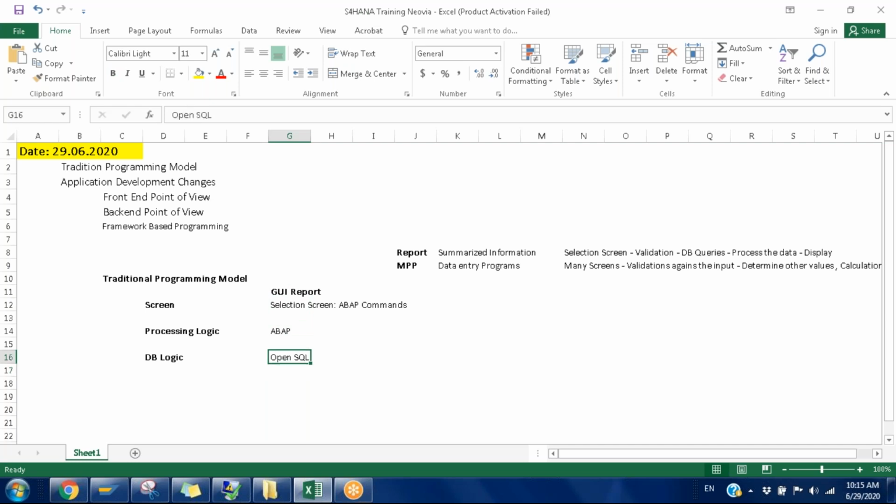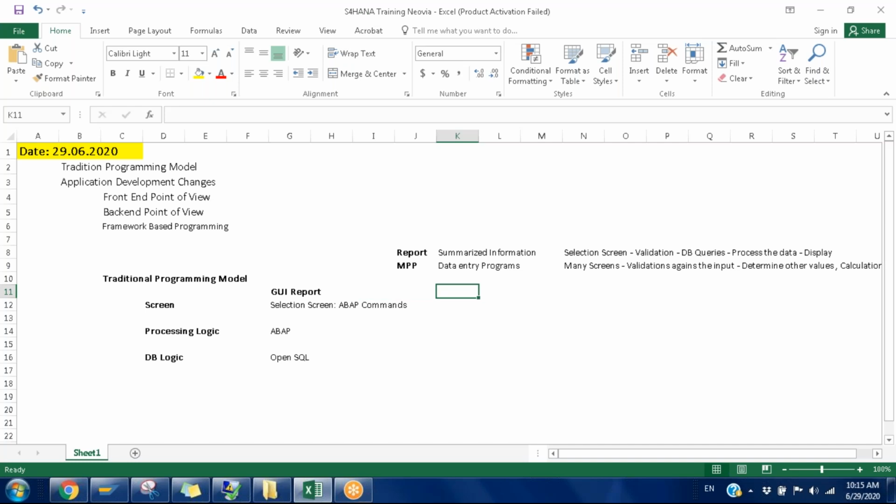Maybe we may assume that we can use the function module, but inside the function module also the same commands. Select commands only, right? Ultimately, at one point we need to interact with the database where we need to write select commands. Okay, OpenSQL commands, not just select commands, OpenSQL commands. Okay, so this is the one. Now, we'll see the small difference here.